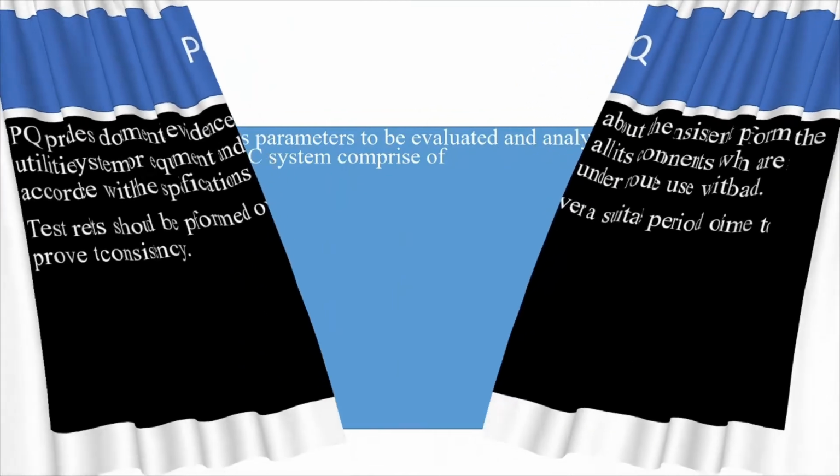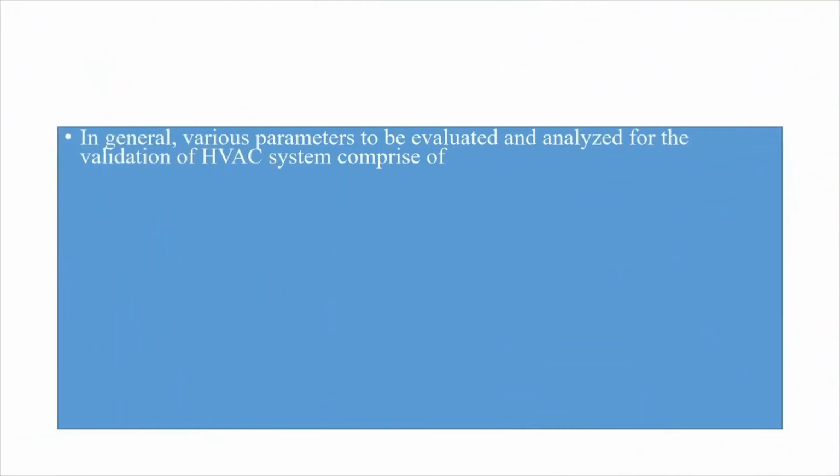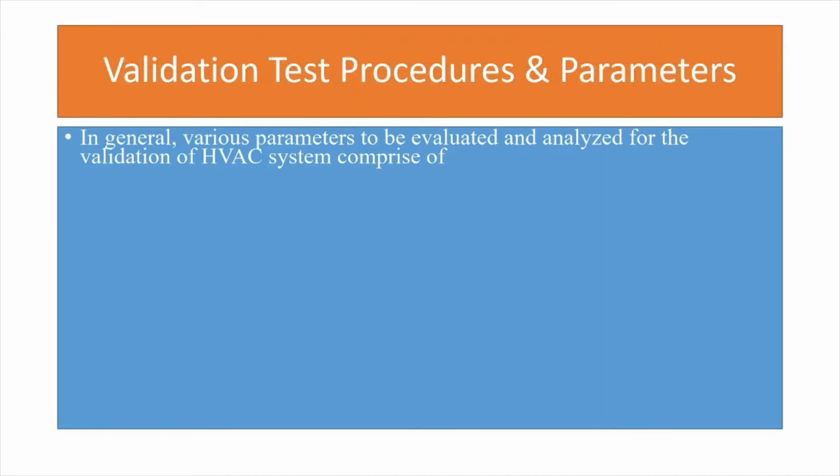Now coming on to the main part of the discussion. I guess you all can guess what is the main part. Yes, obviously the procedure of validation and the parameters which need to be looked upon or checked for.